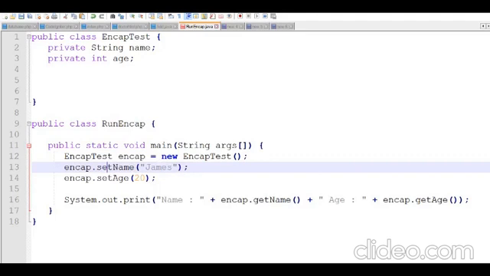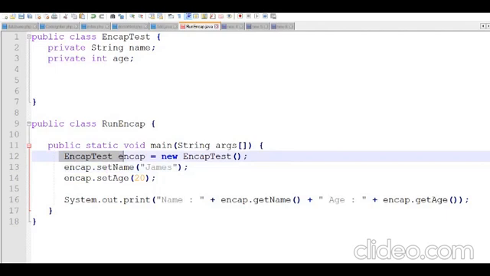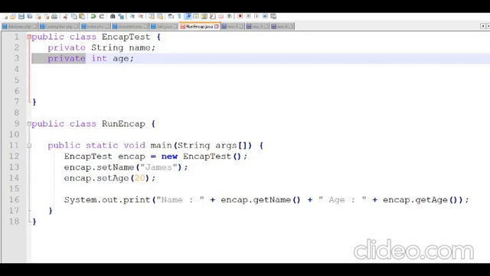I'm trying to create an object for an EncapsulationTest class with a string name and the age. Both variables have been made private using the private access specifier. Whenever you give values to these variables, they will be private, so obviously these variables will be hidden from the users.